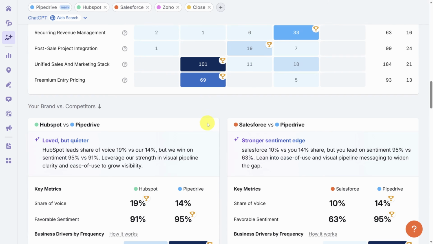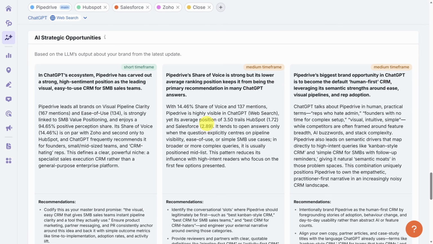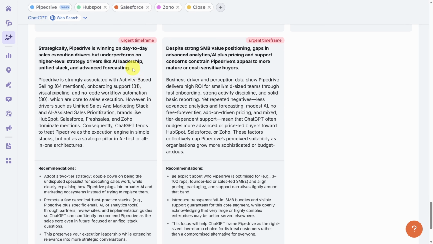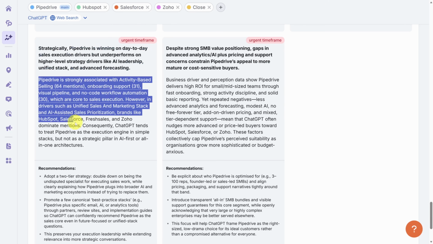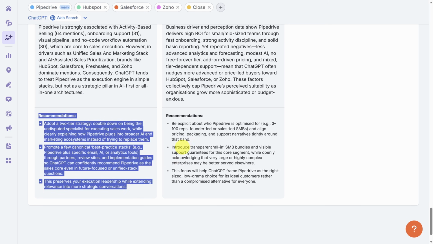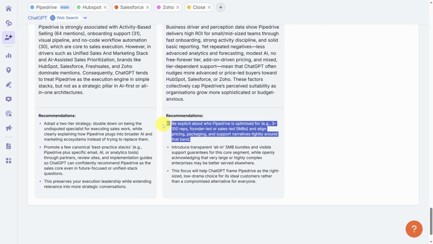But this data can still be hard to prioritize, and that's why at the bottom of this page, there's an AI strategic opportunities section. Here you can see insights categorized into short time frame, medium time frame, and urgent time frame. Each strategy is divided into an insight, the data behind the insight, and recommendations to address it. Some of these recommendations will extend beyond the SEO team, so make sure your organization is on board.